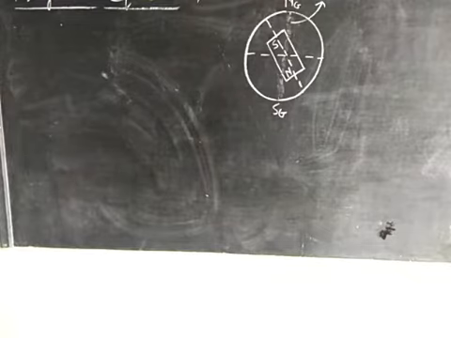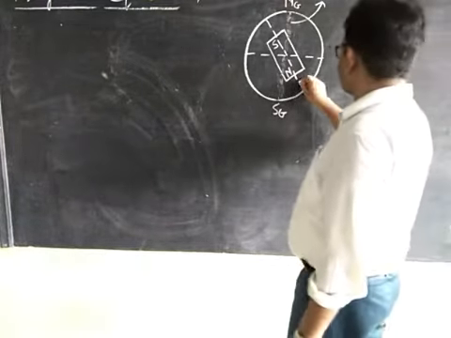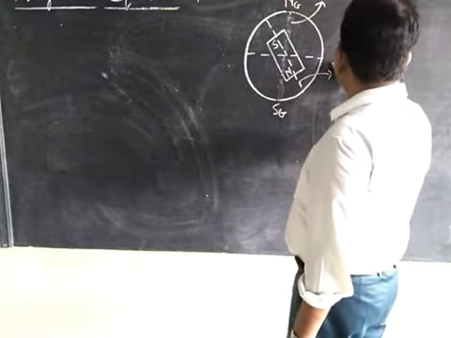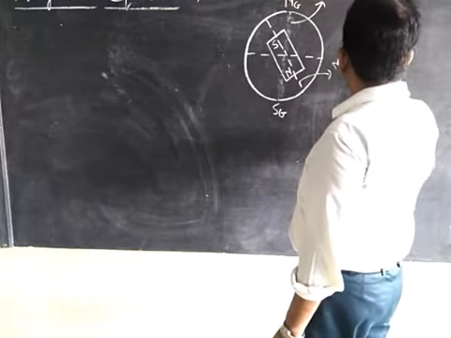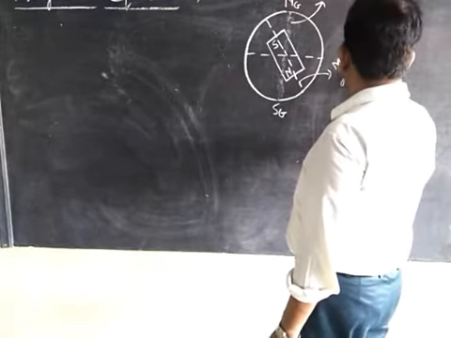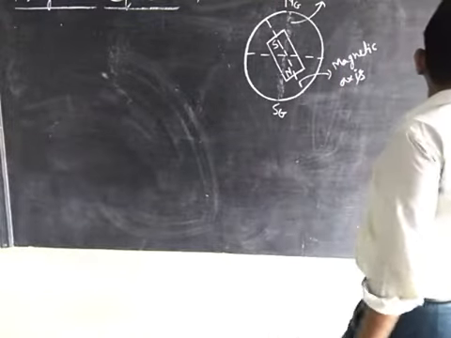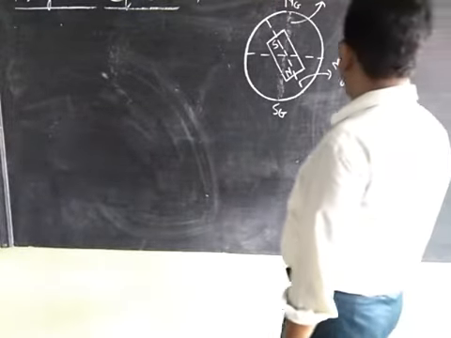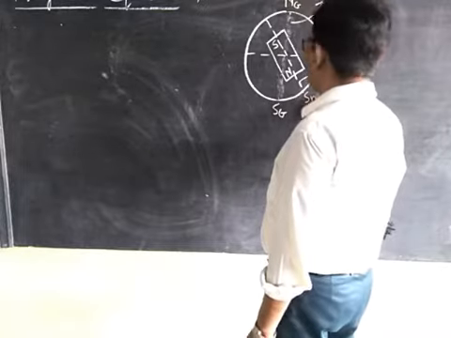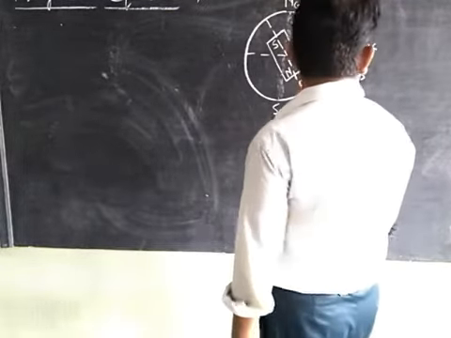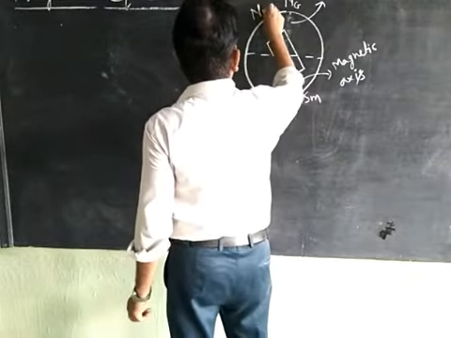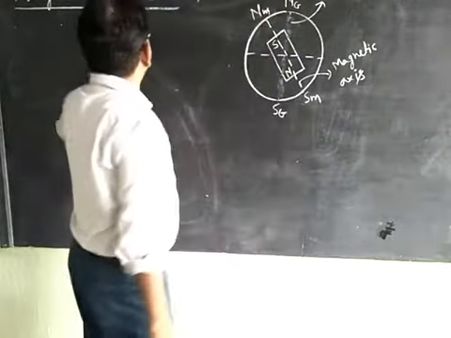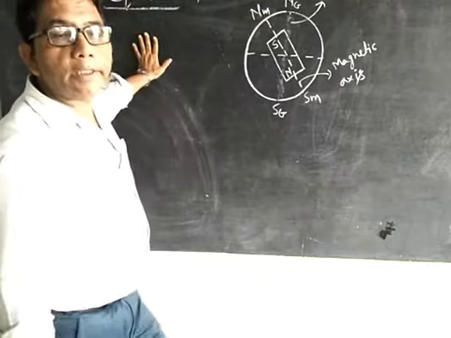Now this is the magnetic axis. You can write S, M, and this is the magnetic north pole, N. First we will tell you what is magnetic equator.